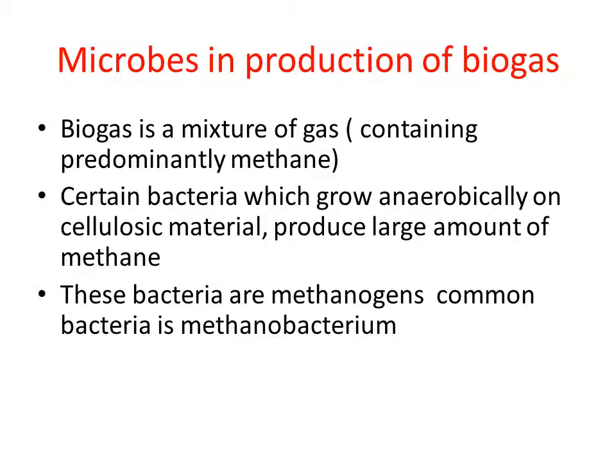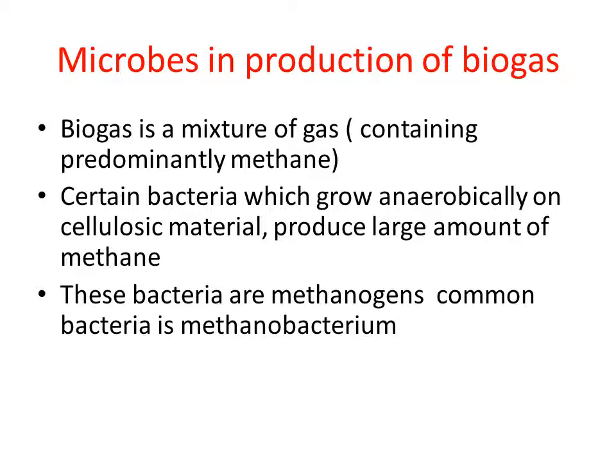One of the bacteria used in biogas production is commonly called Methanobacterium. Methanobacterium is a kind of bacteria that belongs to the category of methanogens. There are certain bacteria that mainly produce biogas as a result of anaerobic respiration.